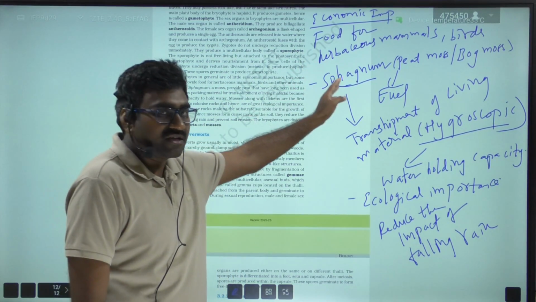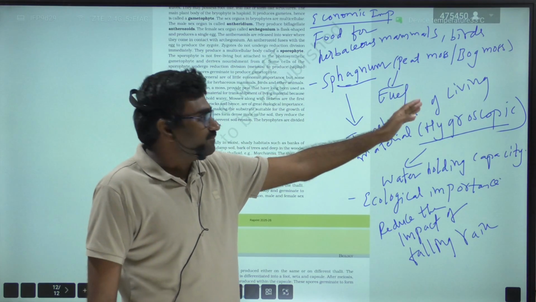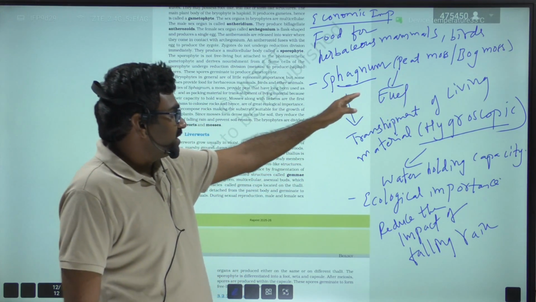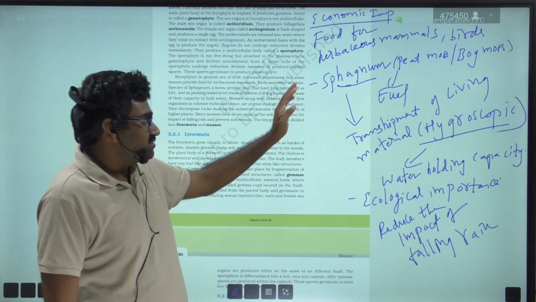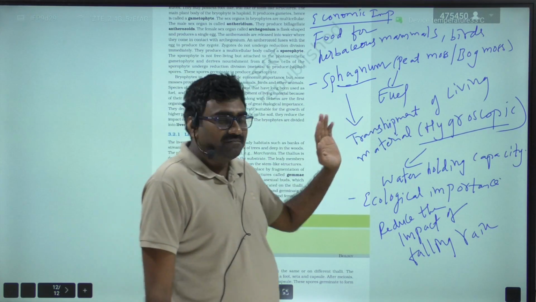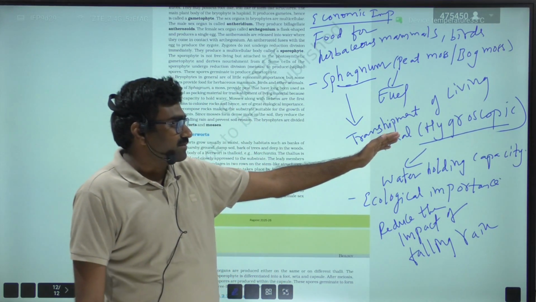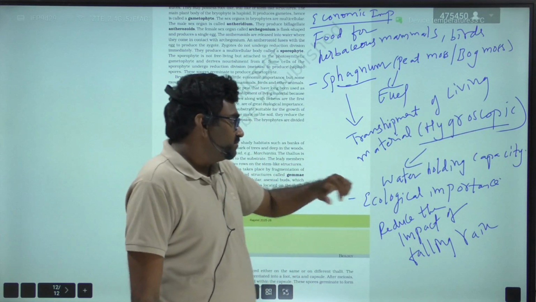They provide food for herbaceous mammals, birds. Sphagnum is also known as peat moss or bog moss. This peat moss is used as fuel, and sphagnum is used for transshipment of living material due to its water holding capacity. That particular term is hygroscopic.